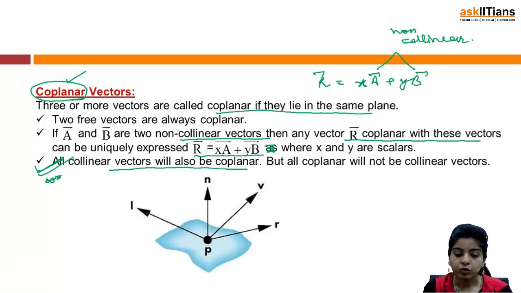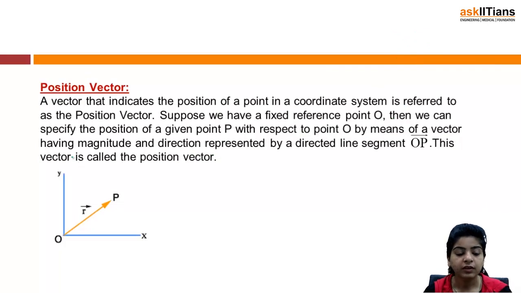Collinear, by now you must be knowing collinear vectors. We have already discussed. Now we have discussed coplanar vectors. Coplanar is when two or more vectors, three or more vectors lie in the same plane. So all collinear vectors are always coplanar, but the converse need not be true. That is, all coplanar will not be collinear vectors. Next is position vector. Again it is obvious from the term itself that it is denoting the position of a particular vector. So a vector that indicates the position of a point in a coordinate system is referred to as the position vector.